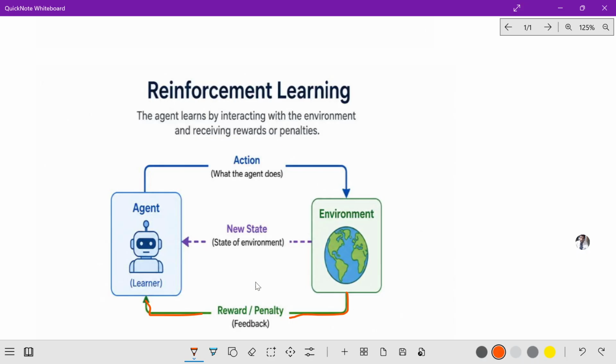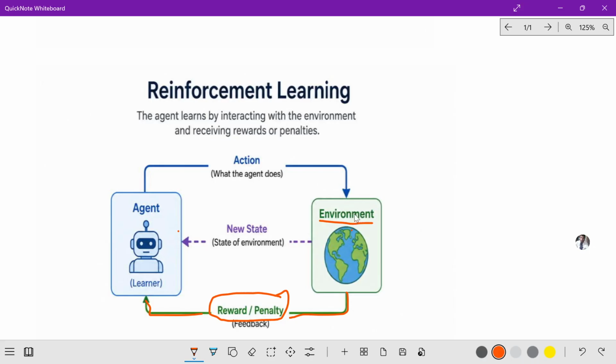After every action, the agent receives a reward or penalty. So this is called the feedback. The agent will receive some reward or penalty through the environment.